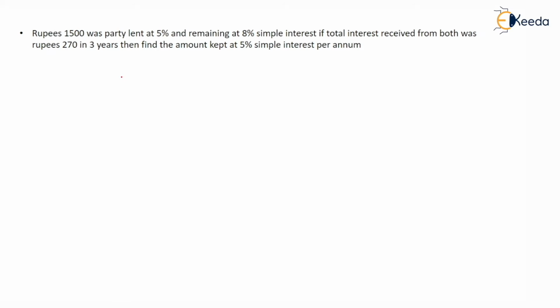So this 1500 was partially invested at 5% and 8%, and the total interest after 3 years was 270. So in 1 year how much is he receiving? 90 rupees, right? In 3 years he received 270, so in 1 year he received 90. Then find the amount kept at the 5% interest rate.